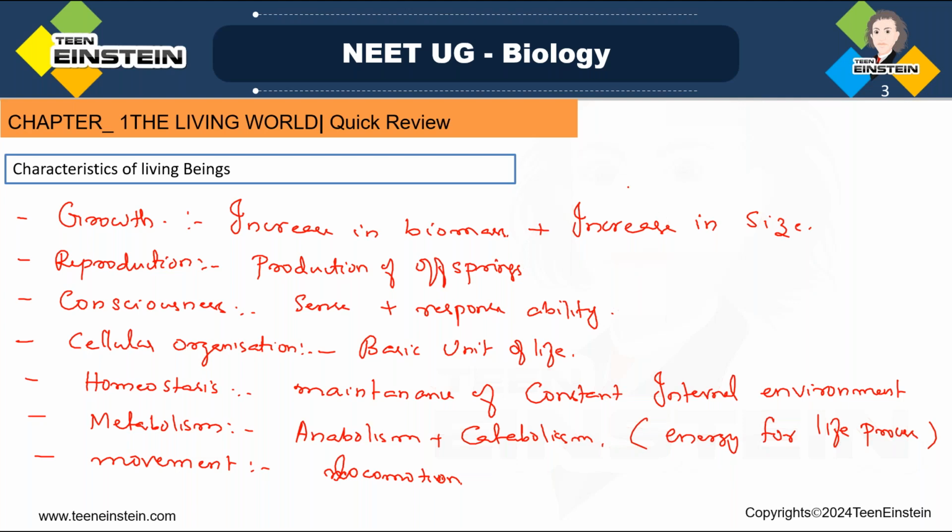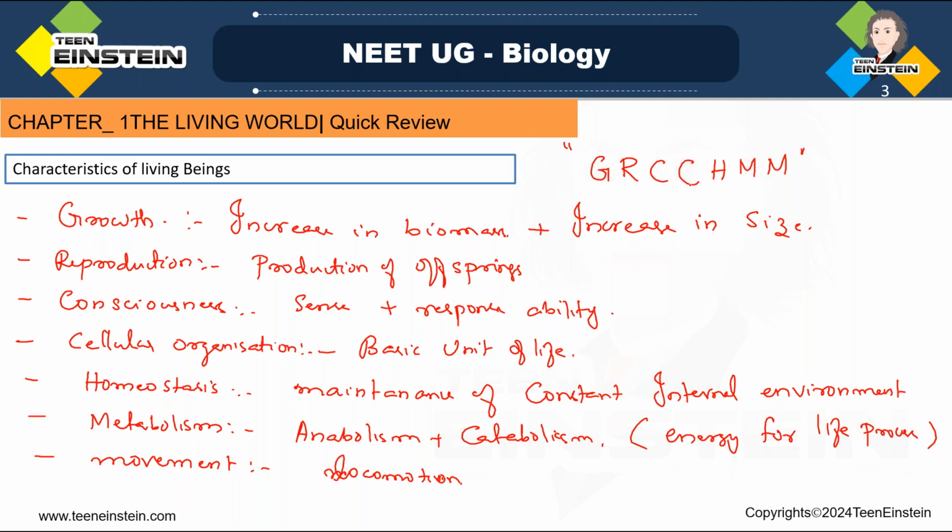Here, for growth you should write G, then reproduction R, consciousness C, cellular organization again C, homeostasis H, metabolism M, movement M. So this code you should remember: GRCCHMM. G for growth, R for reproduction, C for consciousness, C for cellular organization, H for homeostasis, M for metabolism, and M for movement.